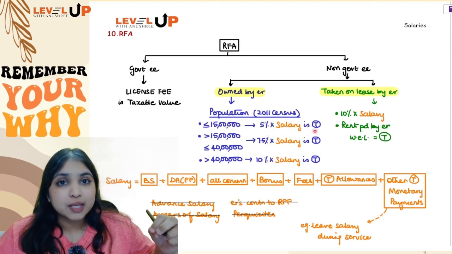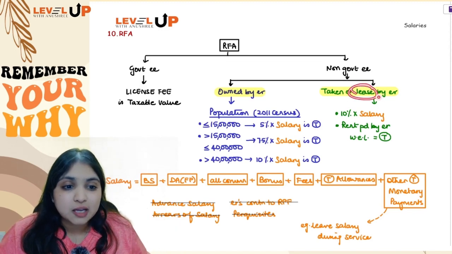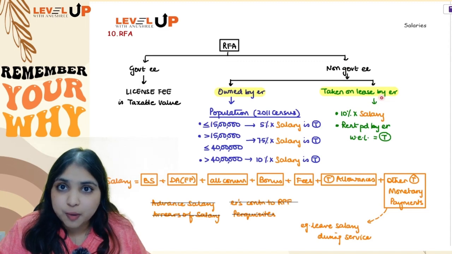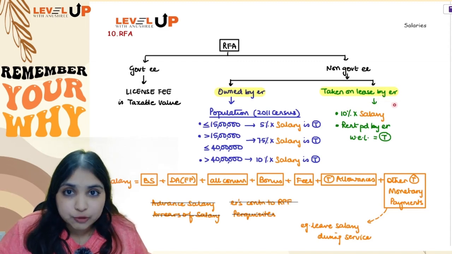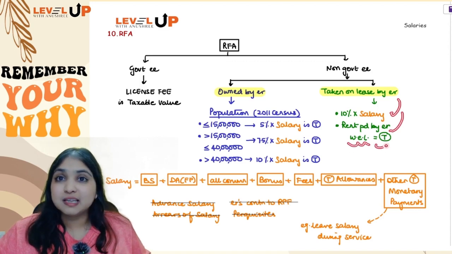However, if the employer himself has taken the house on lease, I don't care about the population. I will straight away calculate 10% of salary or rent paid by employer, whichever is lesser, will be taxable.